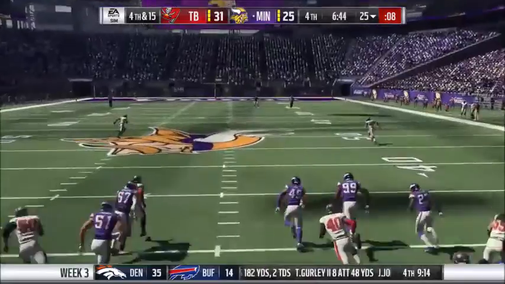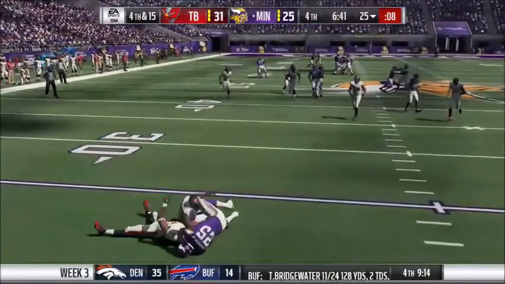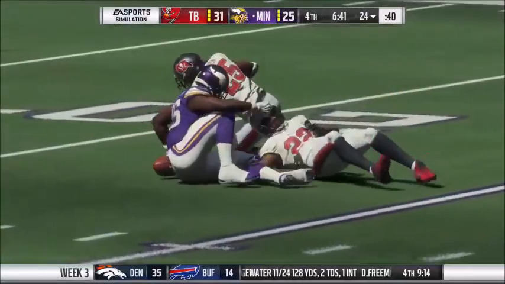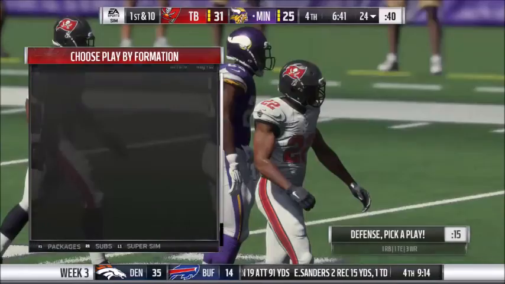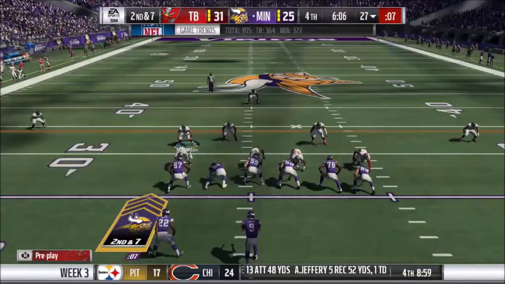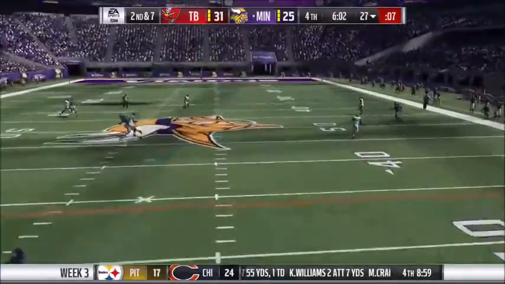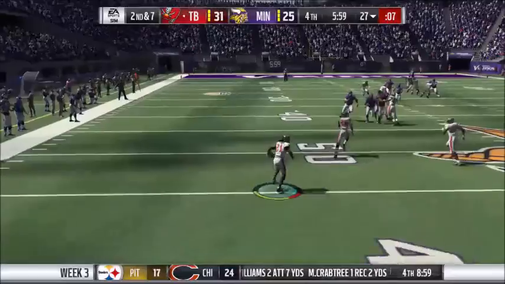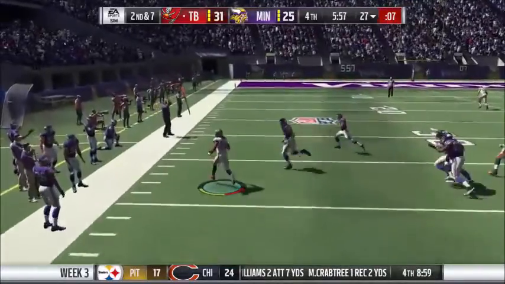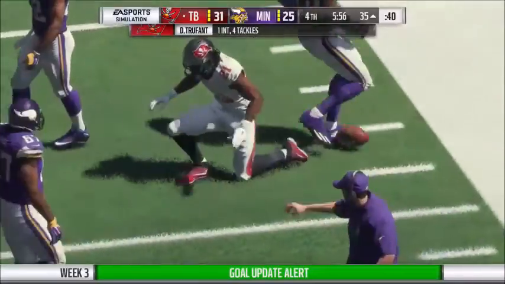The ball is up. And the return man will get hit hard. Cunningham Jr. gets taken down to the 24-yard line. And Drew Brees will run a play-action play. He'll throw it up. And Desmond Trufant intercepts it. And now it was just a bad throw and a bad read. And Trufant will return it to the 35-yard line.